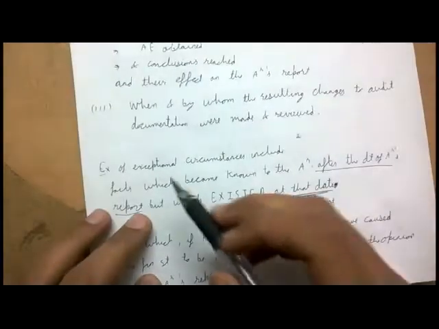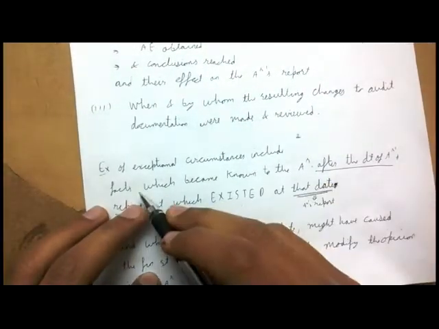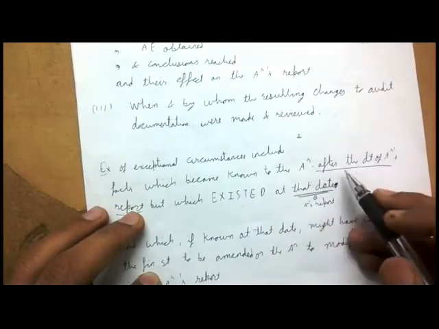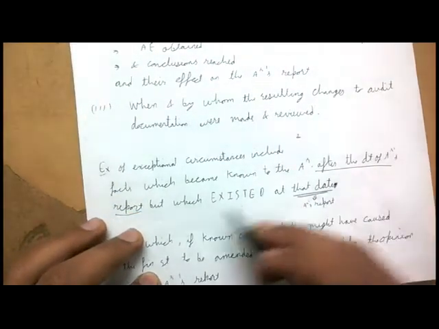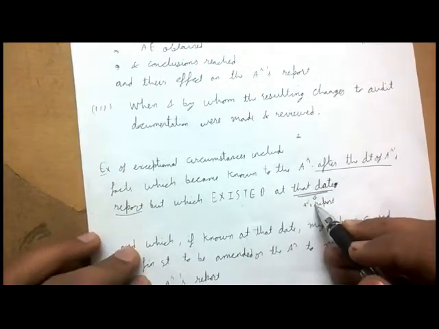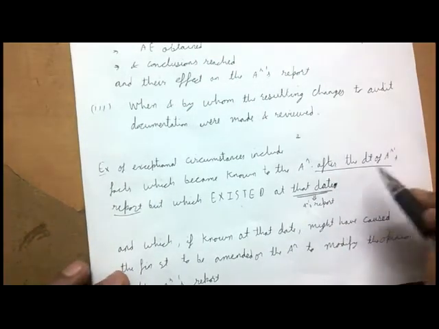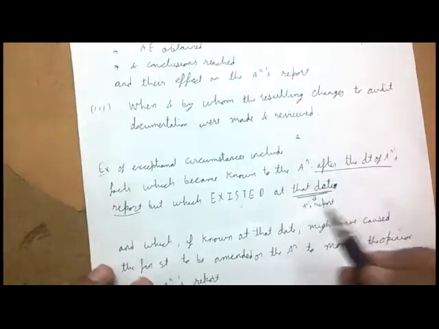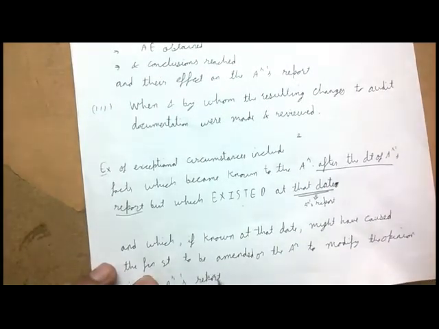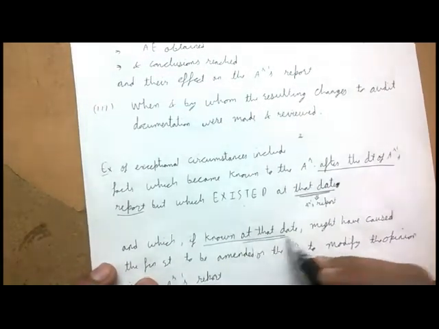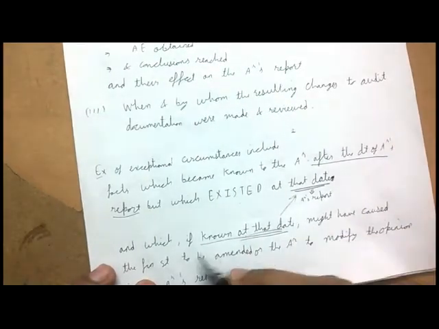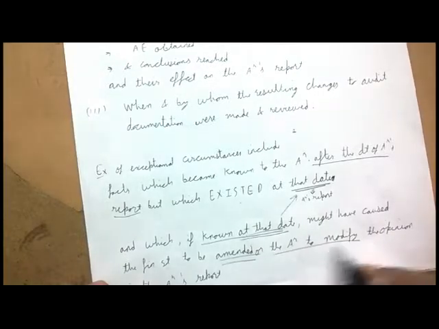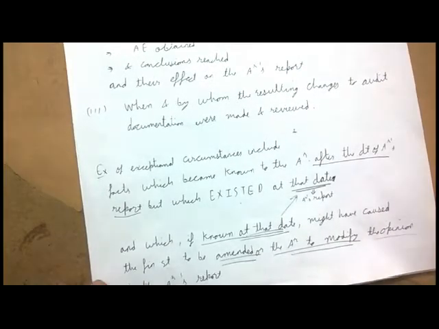So reading it, examples of exceptional circumstances include facts which become known to the auditor after the date of auditor's report, but which existed at that date, and which, if known at that date, might have caused the financial statement to be amended, or the auditor to modify the opinion in the auditor's report. He would have modified the opinion, or there would have been some changes in the financial statement.